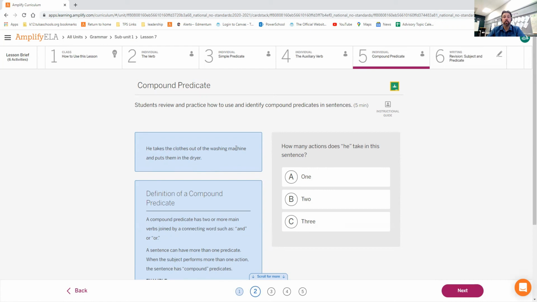How many actions does he take? He takes clothes out of the washing machine and puts them in the dryer. Easy enough. 2. Alan was watching TV and doing his homework at the same time. How many actions does he take? Watching TV and doing his homework. That's it. Again, the last 2 you can do on your own.